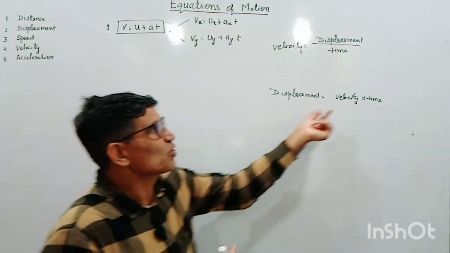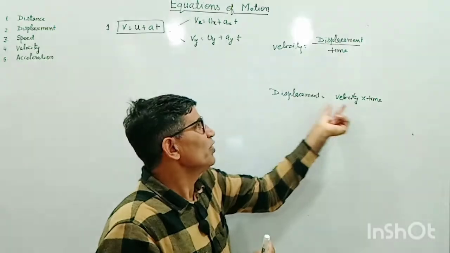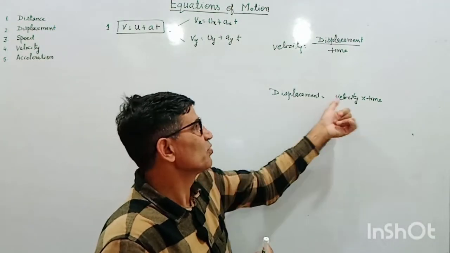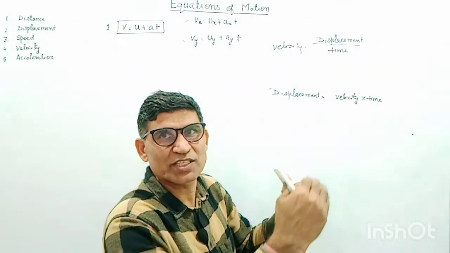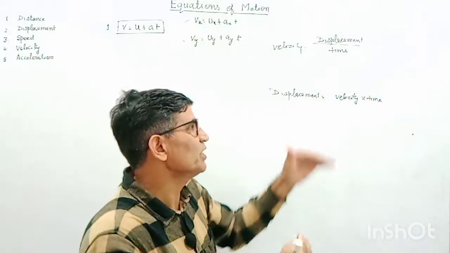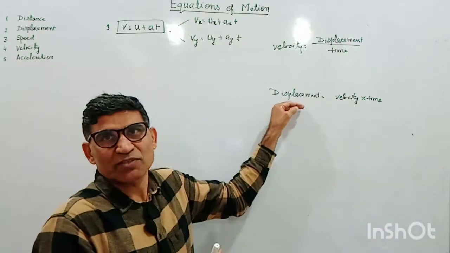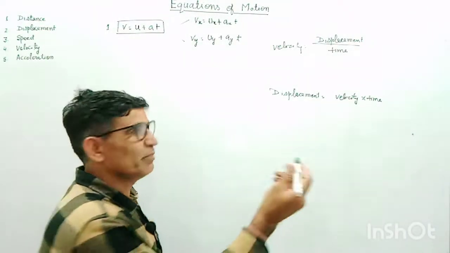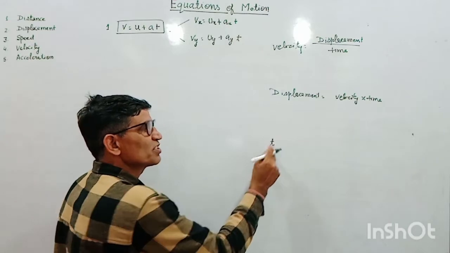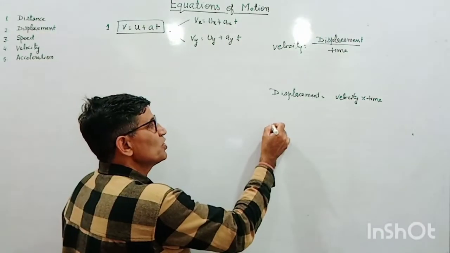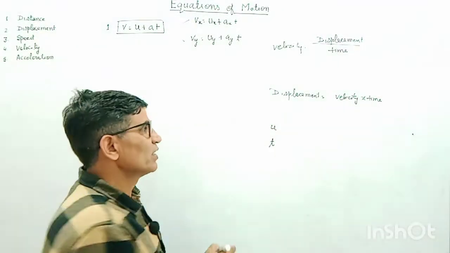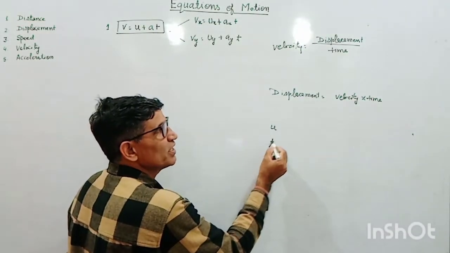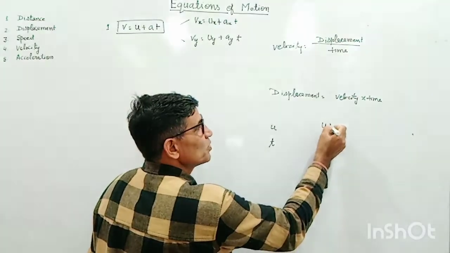So when velocity is variable, we have to calculate the displacement. This displacement is also changing with change in velocity. If velocity is increasing due to increase in speed, then displacement also changes. So I take two time intervals of the same length. Suppose in the first time interval t, the velocity of the body is u. Then the displacement covered by the body during this time interval is velocity into time, that is u into t.